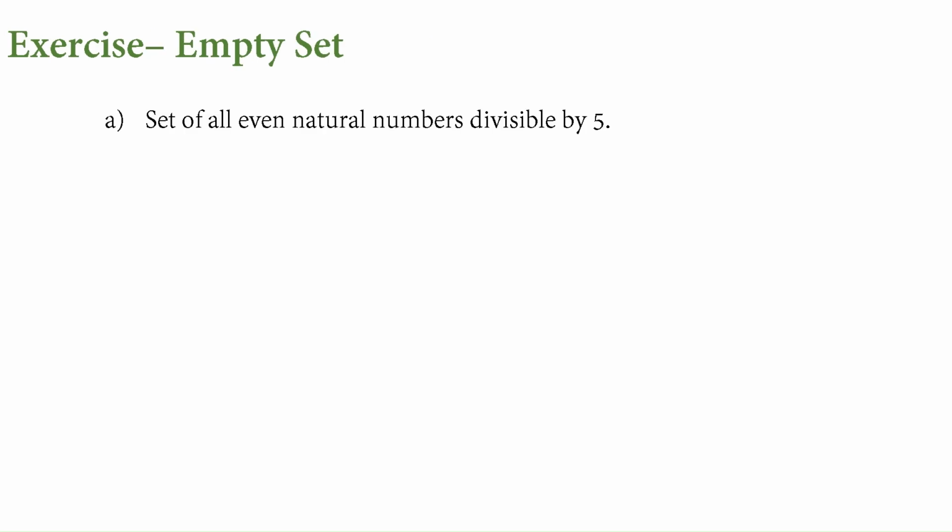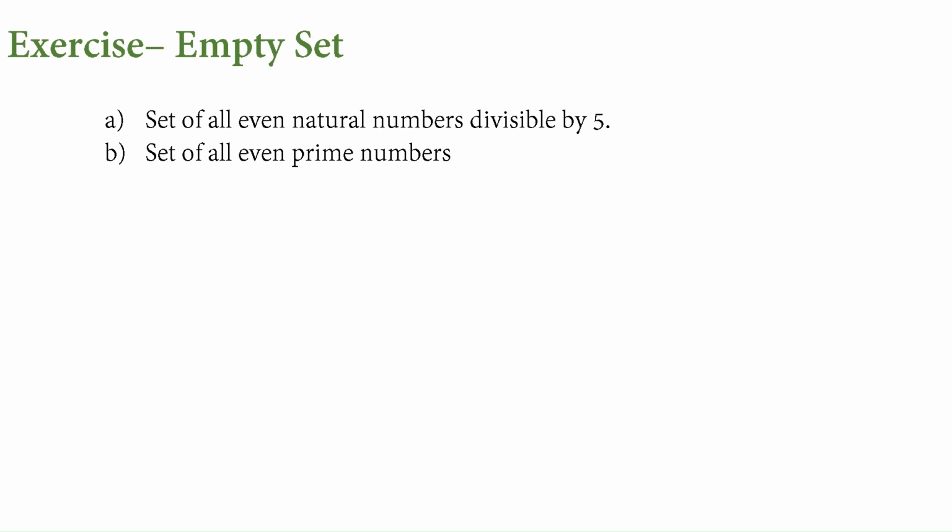Examples for this empty set: set of all even natural numbers divisible by 5. Is this an empty set or not? If you look into this, all the numbers that end with 0 are divisible by 5. As they are ending with 0, they are even, so this cannot be a null set or an empty set. Now, set of all even prime numbers. There is only one even prime number, that is 2.